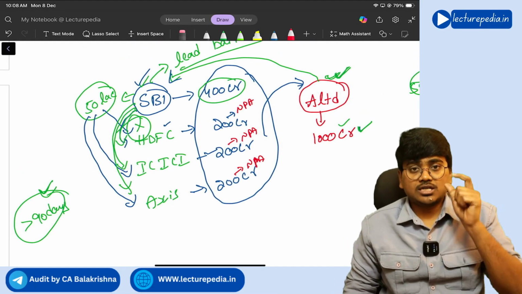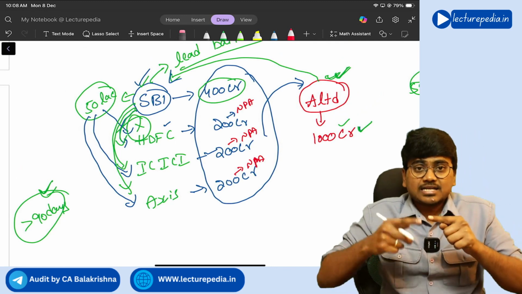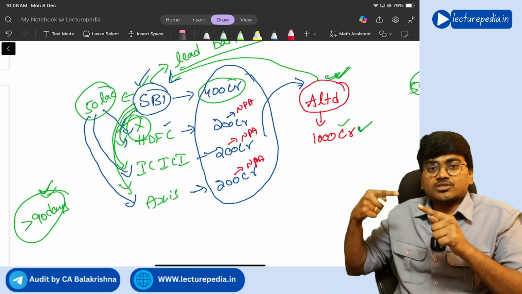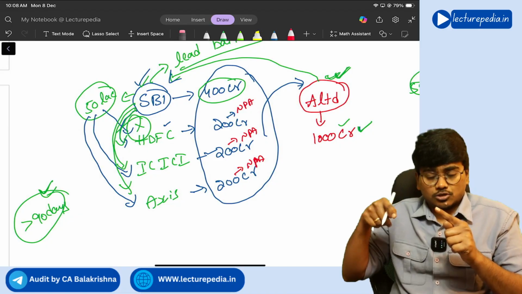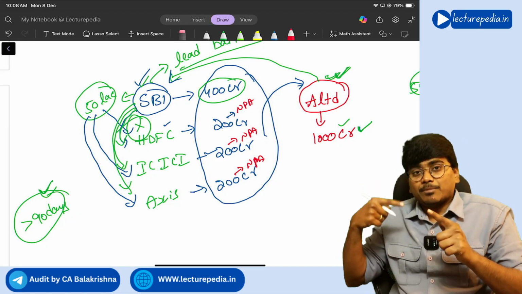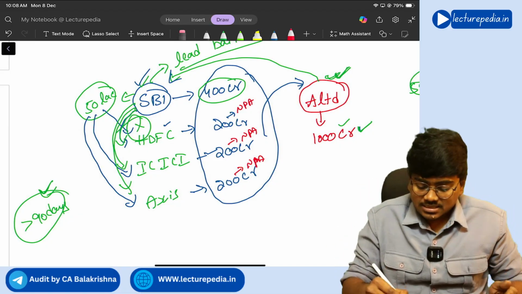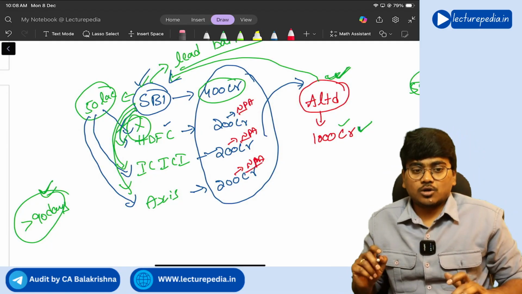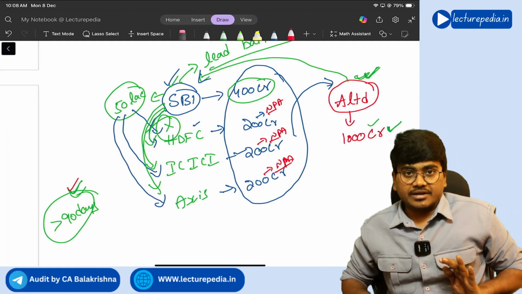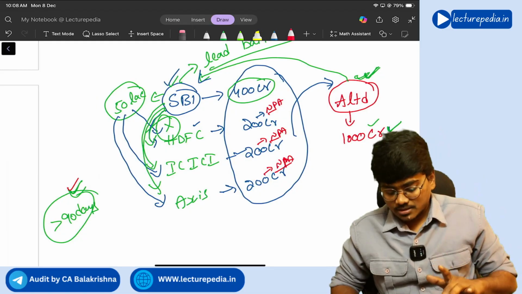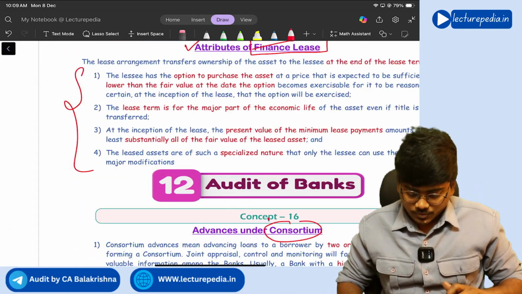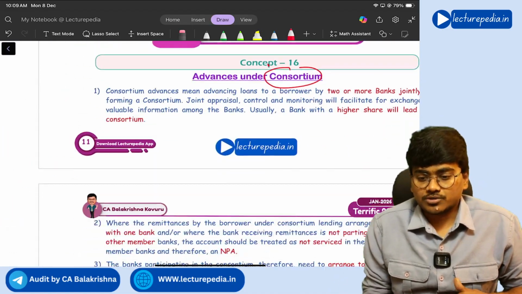In case of consortium loans, if the lead banker does not pay the EMI portions to the remaining member bankers, then member banks have to treat that loan as NPA in their books of accounts if it has crossed more than 90 days. Got it? Yes. This is with respect to consortium advances.